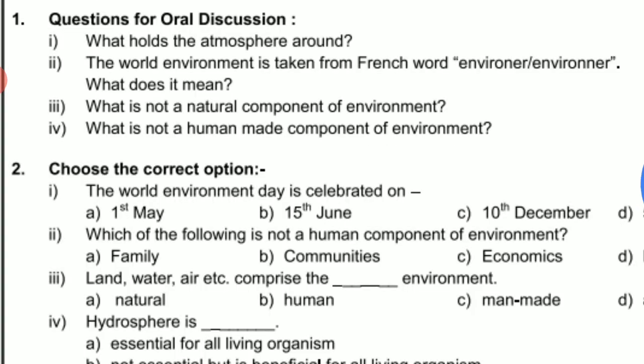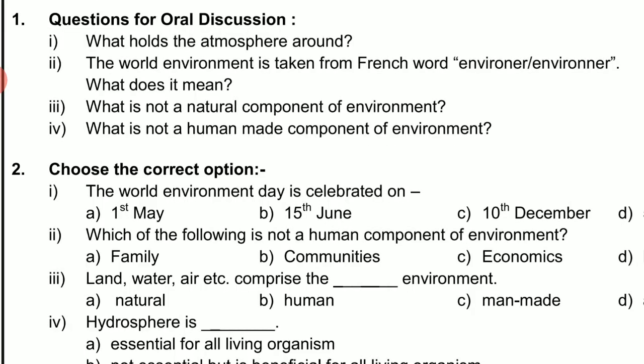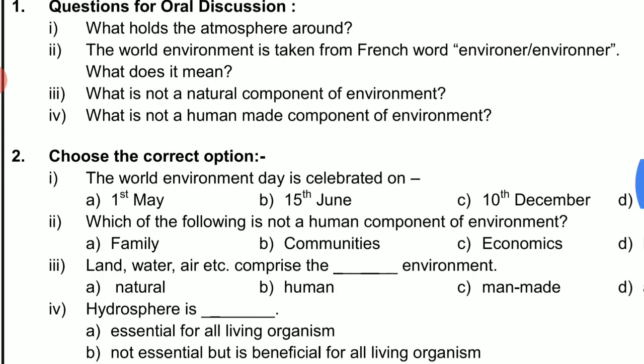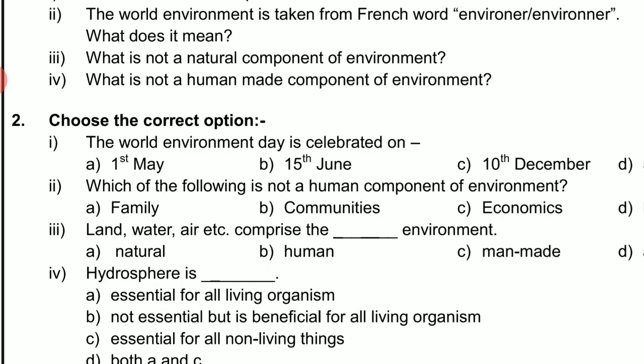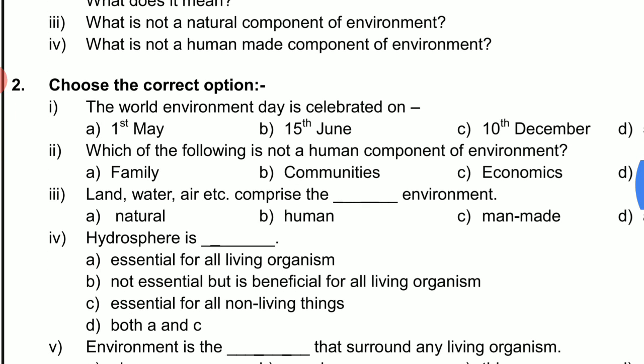Second question, the word environment is taken from French word environner. What does it mean? It means surrounding or neighborhood. Here printing mistake is there. It should be word. Third, what is not a natural component of environment? Building, park, bridges, roads are not natural component of environment.